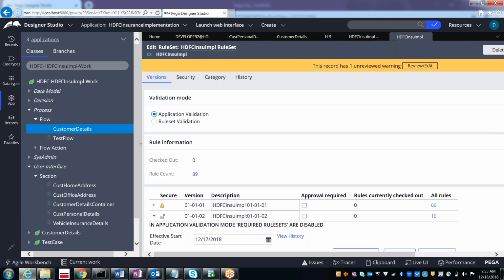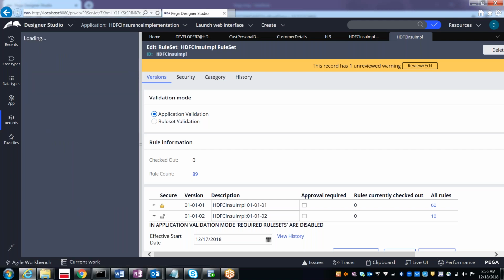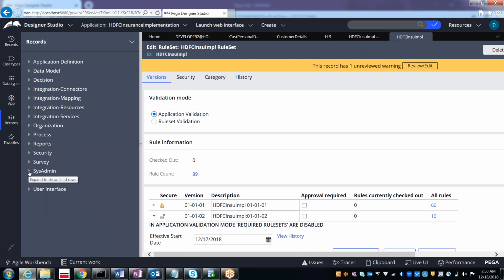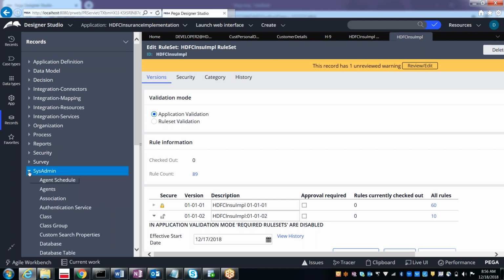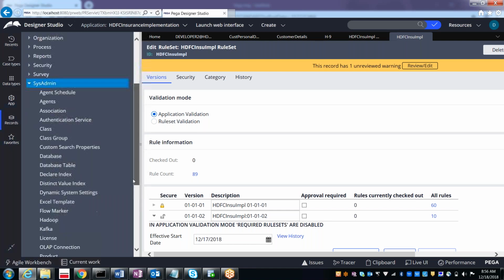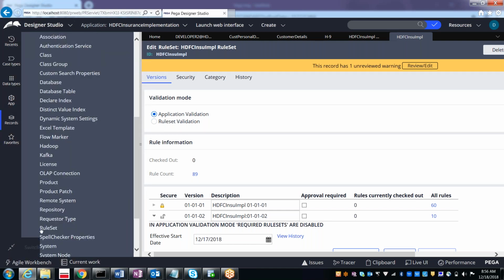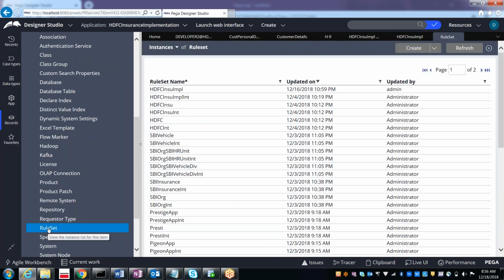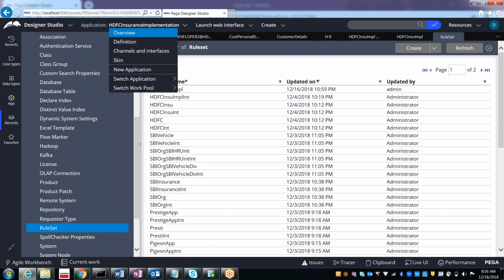The second way is from the records explorer, from the sysadmin category. In the sysadmin category, you will have something called rule set. Under the rule set, we can see all the rule sets. The third way is to open the application definition.